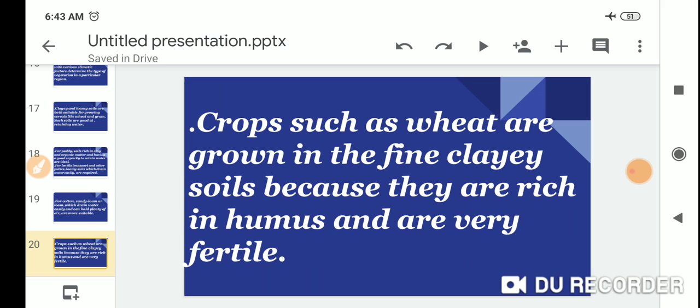Crops such as wheat are grown in fine clay soils because they are rich in humus and are very fertile.